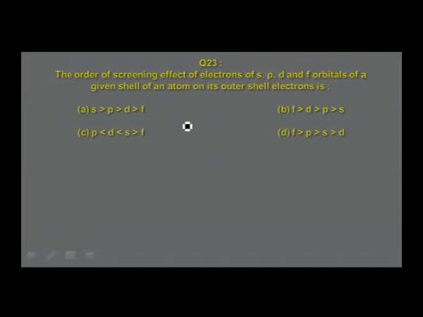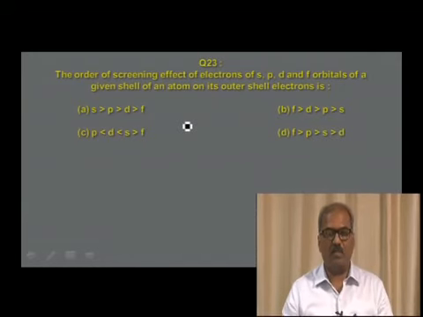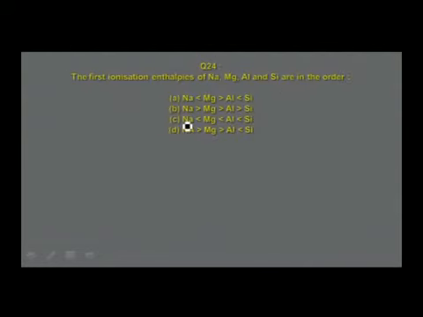The order of screening effect of electrons of s, p, d and f orbitals of a given shell of an atom on its outer shell electron is in the order. Option A, s greater than p greater than d greater than f. Option B, f greater than d greater than p greater than s. Option C, p less than d less than s greater than f. Option D, f greater than p greater than s greater than d. And the answer for the given question is in option A, that is s greater than p greater than d greater than f. We shall now move to the next question.